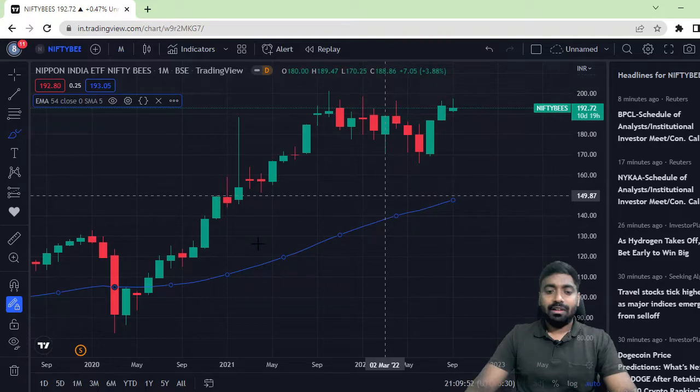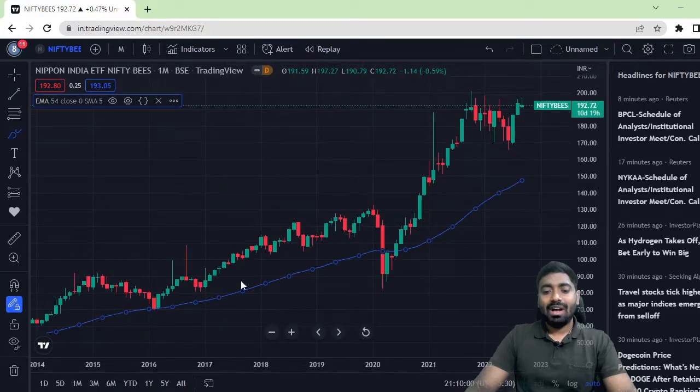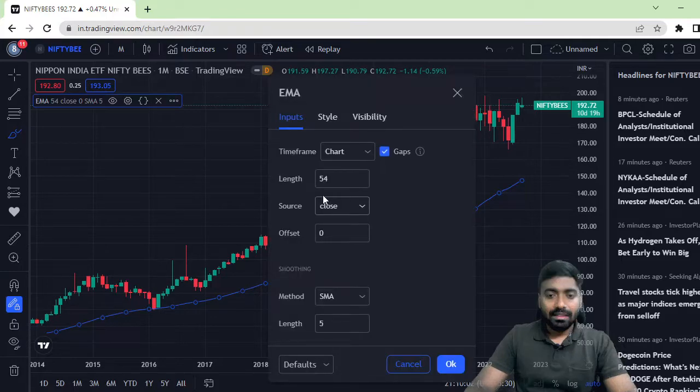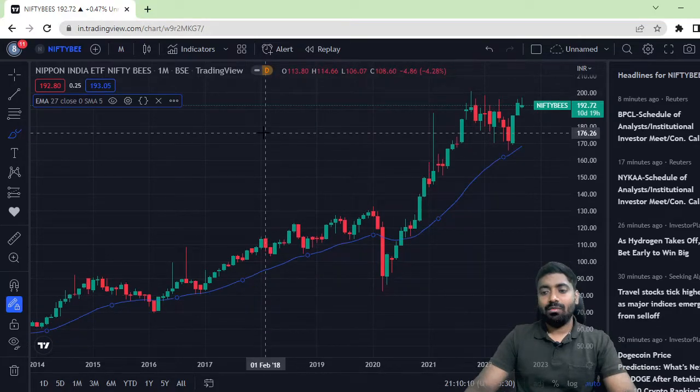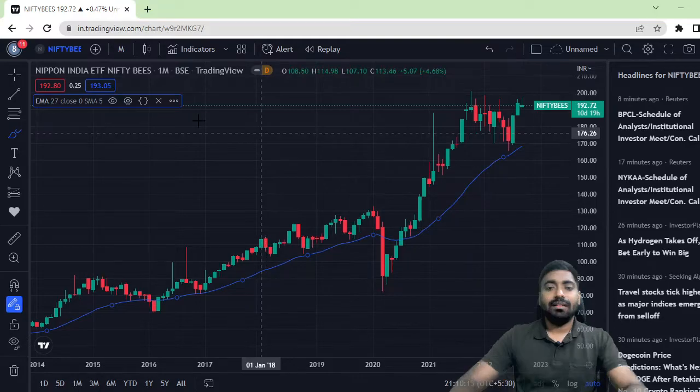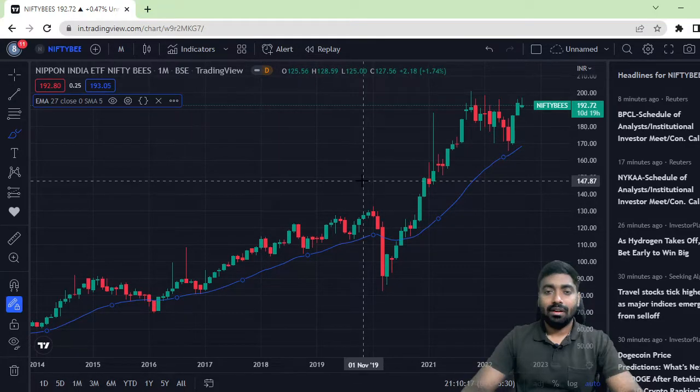So what policy am I going to follow? In this case, you will get very little opportunity. To avoid that, we can take the number of periods as half of this, that is around 27. So 27 basically. I have taken the monthly chart and the exponential moving average I'm putting is for half a year. How half a year? Like entire month.